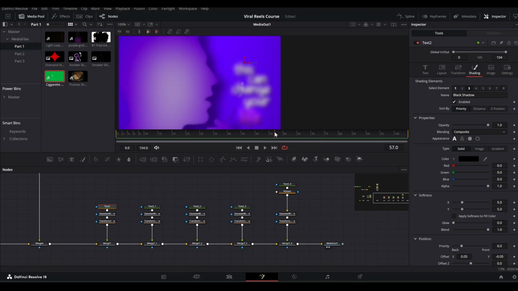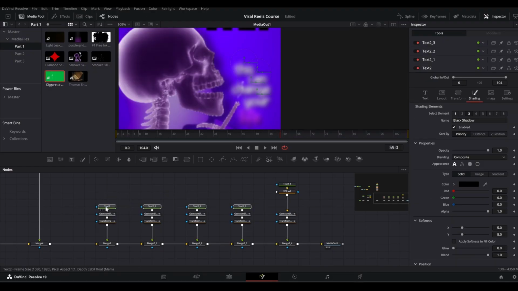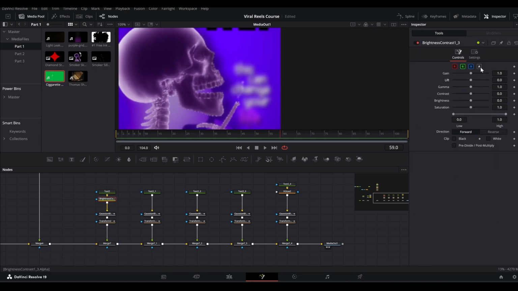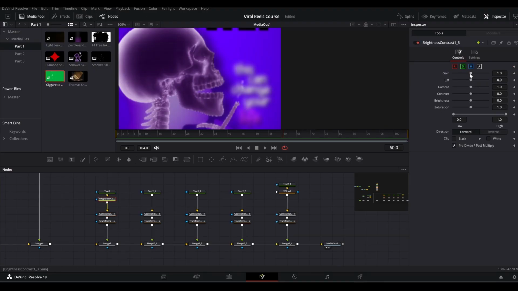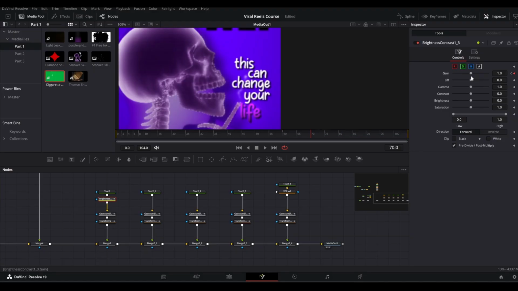One more thing we missed is we need to animate its blend as well. So I will make space here. All right, and we'll bring in our brightness contrast node and select reset left option, and then check alpha, check this box. And in the Gaussian blur, let's see, we have keyframe number 1 at 60. So on brightness contrast 60, we will bring down the gain to 0 and keyframe it. And let's see, our second keyframe is at 70. So in the brightness contrast, we will bring it to 1. All right, so now we will have something like this.